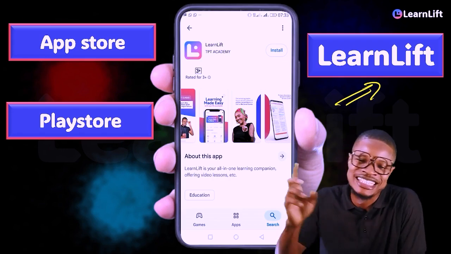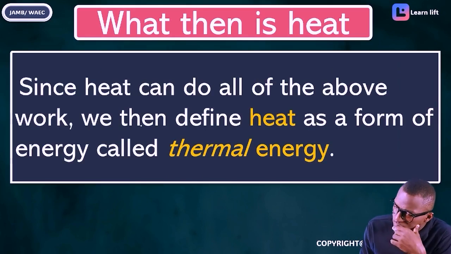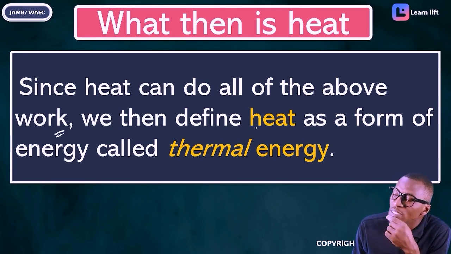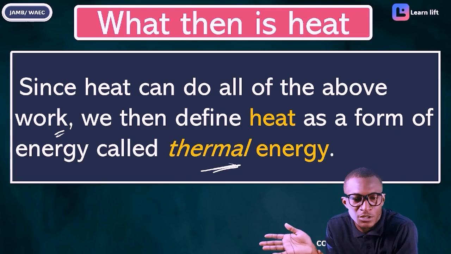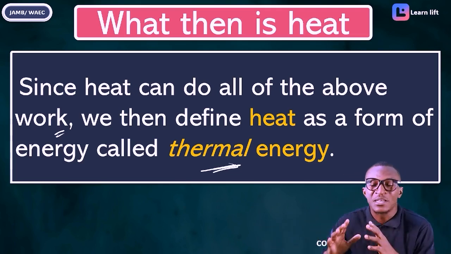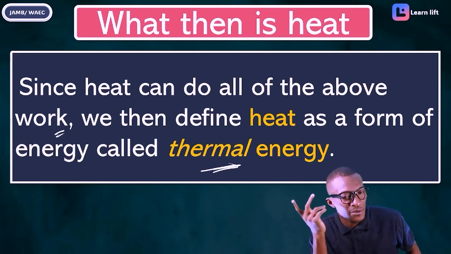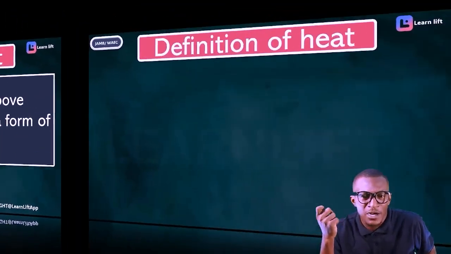Before we proceed, let's get back to class. Flow with me. Now take note that since heat can do all the work we have listed, we therefore define it as a form of energy called thermal energy. We are trying to understand what it is, so we have to give it an aspect of physics. That aspect of physics is called thermal physics, where we study energy, and what we call thermal energy.